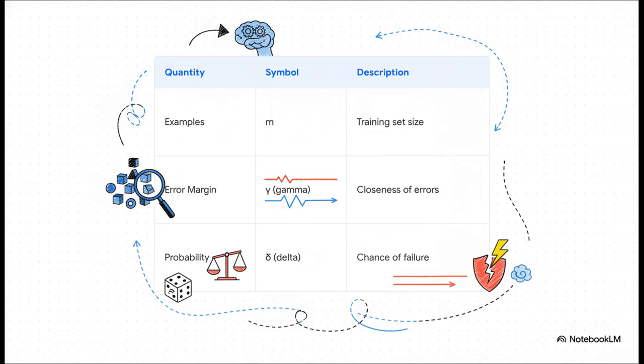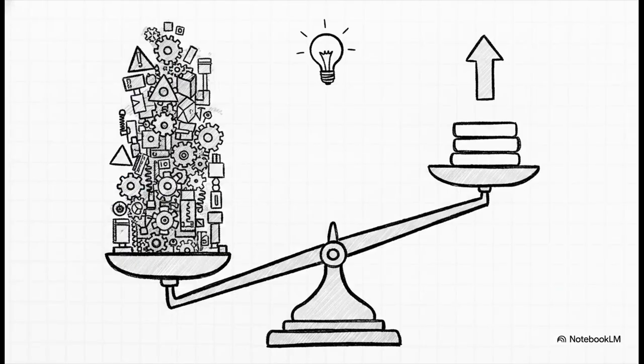Learning theory asks, how do these three balance out? If I want a tighter error margin, how much more data do I actually need? And bam, here is the resulting formula that gives us our guarantee. To ensure our training error is a faithful representation of our generalization error, the number of examples m has to be greater than or equal to this equation.